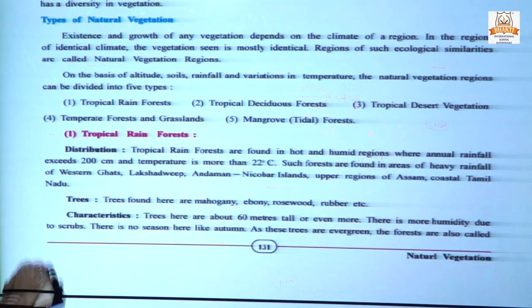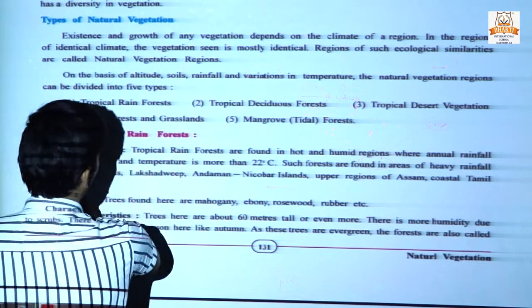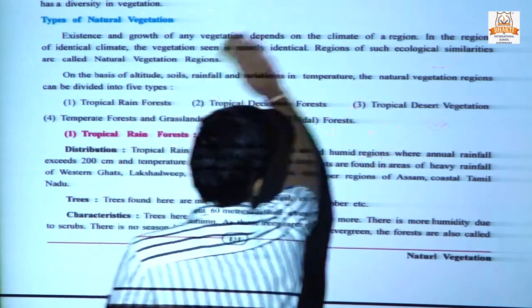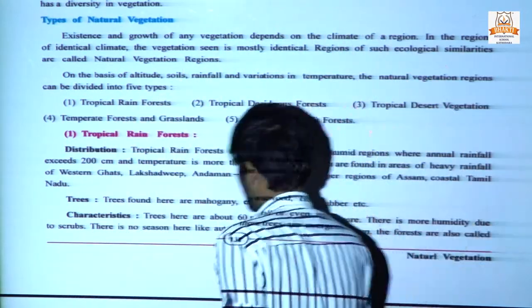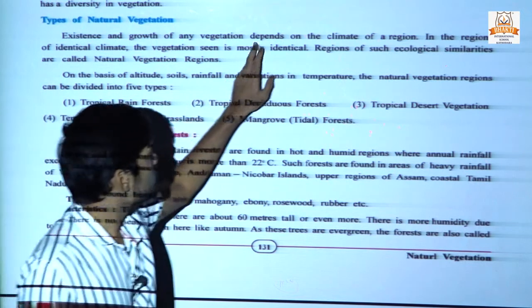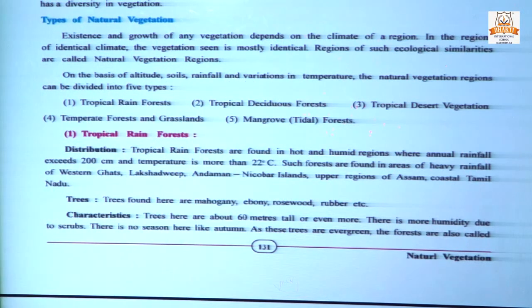Now, the next topic is types of natural vegetation. The existence and growth of any vegetation depends on the climate of a region.